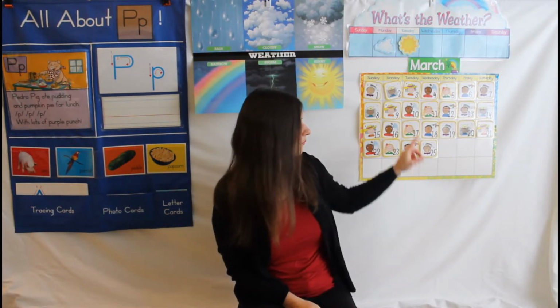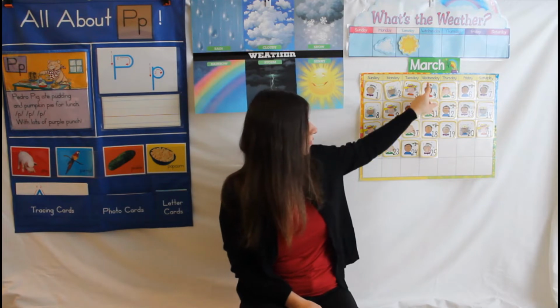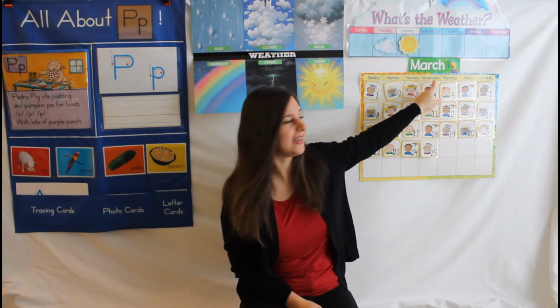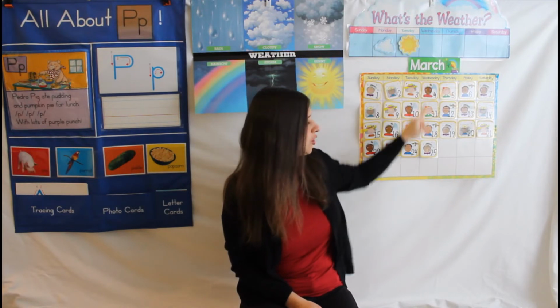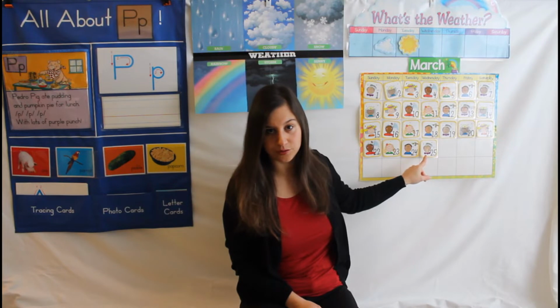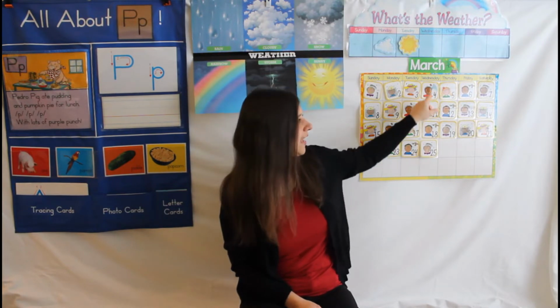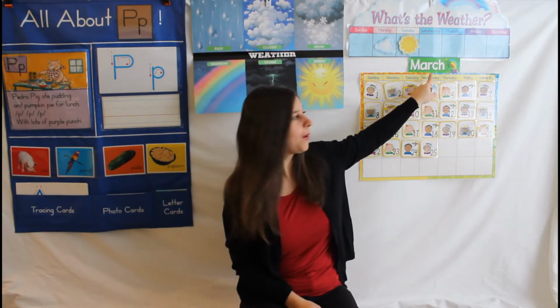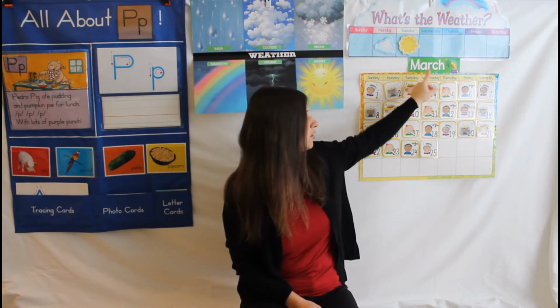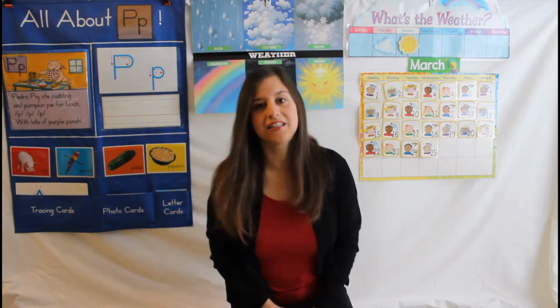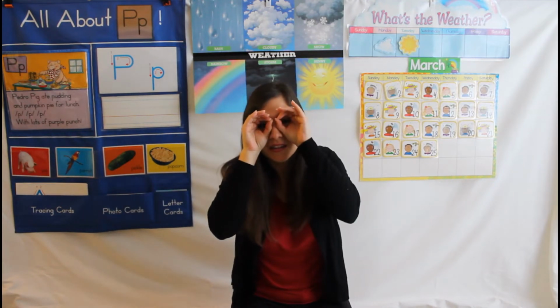Let's see what the whole date is together. Let's go up. Today is Wednesday, March 25th, 2020. Can you say it with me? Today is Wednesday, March 25th, 2020.